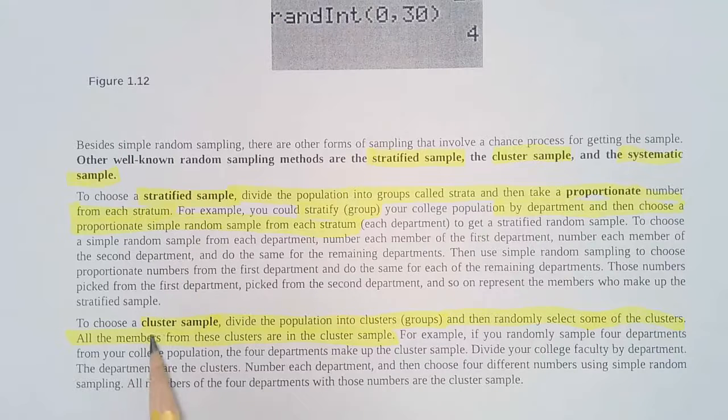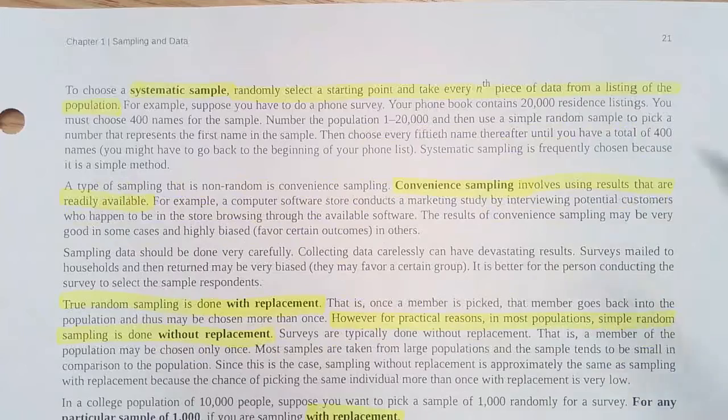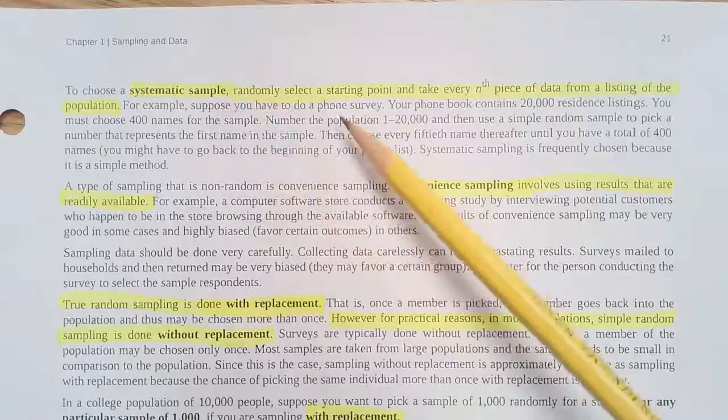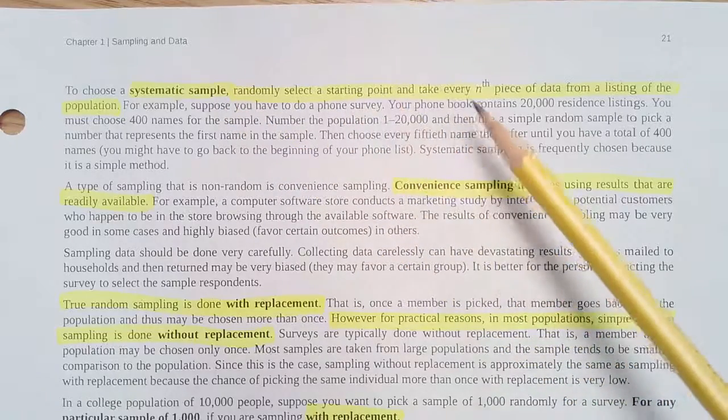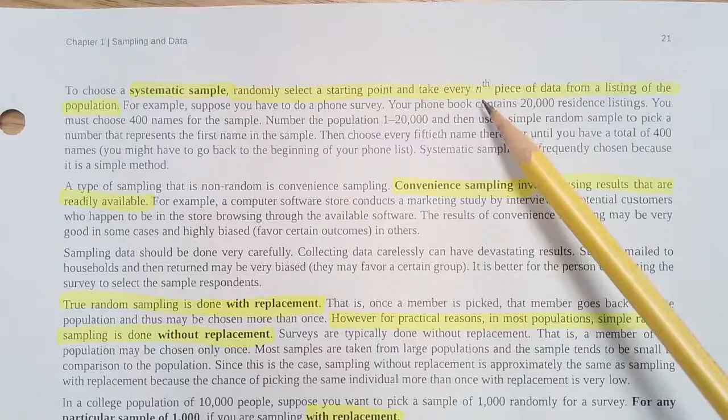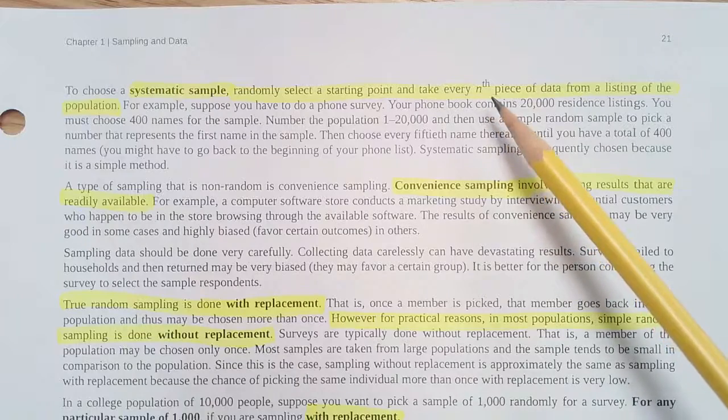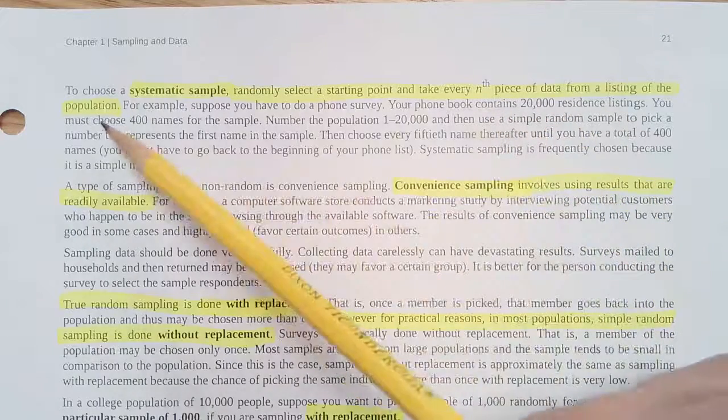Then we have cluster sampling, which means we're dividing it into clusters, and then we randomly select one of the clusters, and this is the key word: all from that cluster get selected. So all from one cluster gets selected. Then you have a systematic sample, where we randomly select a starting point and we take every nth piece of data. So let's say I randomly select that I am going to start with the 14th person, and after that point I'm going to choose every 5th person. So every 5th person after that is randomly selected.